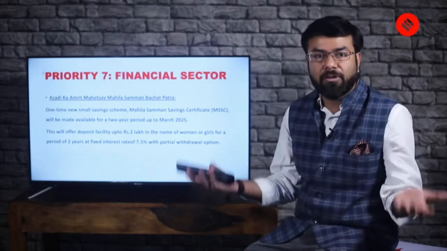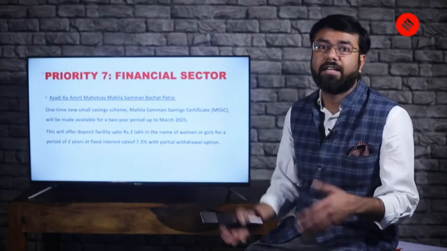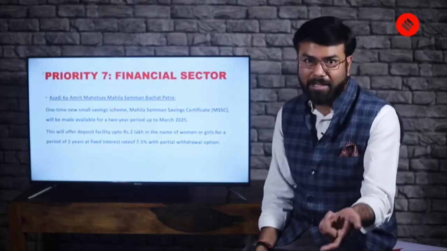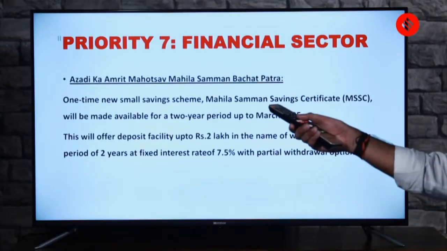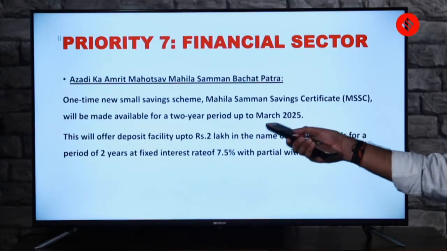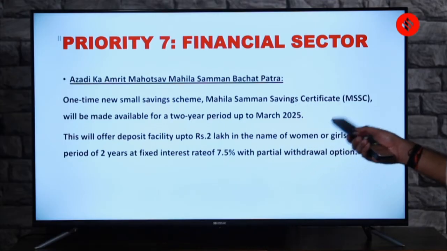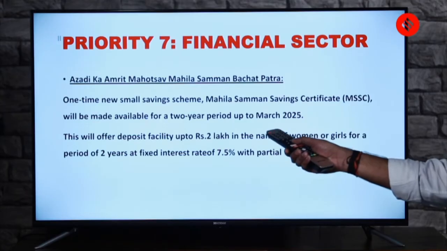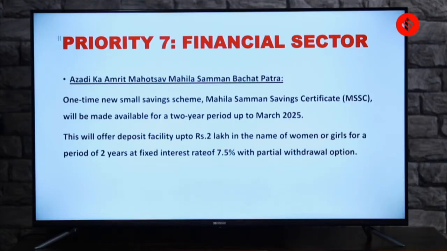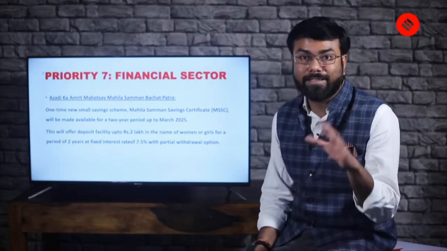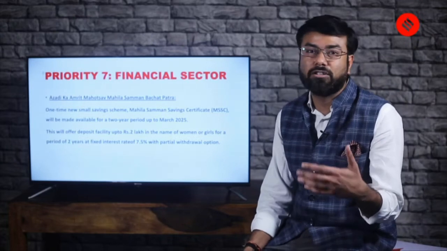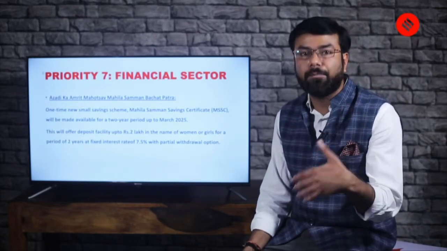You have a lot of women around in your families and relatives, so not only from the perspective of the exam, but also from the perspective of application. This will offer a deposit facility up to rupees 2 lakh in the name of a woman or girl for a period of 2 years at a fixed interest rate of 7.5% with a partial withdrawal option. So you can withdraw also. Maybe sometimes it is needed for education or something in the midterm.